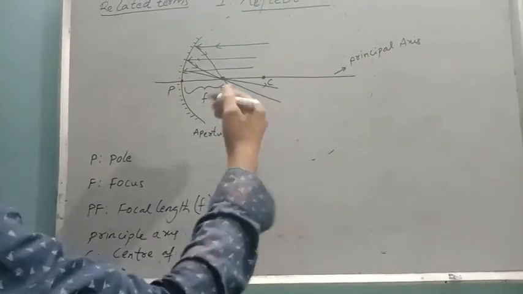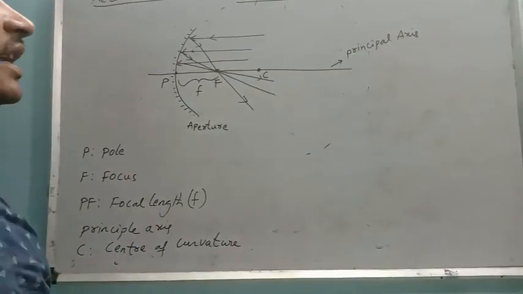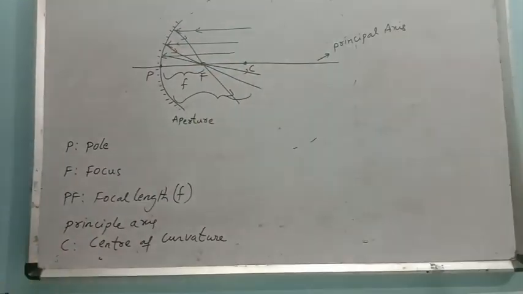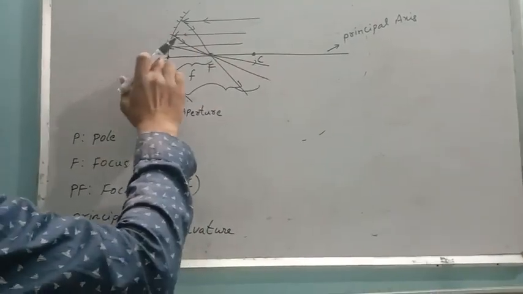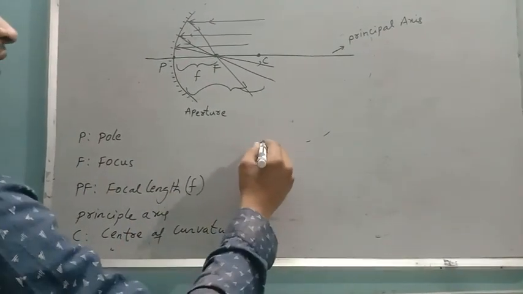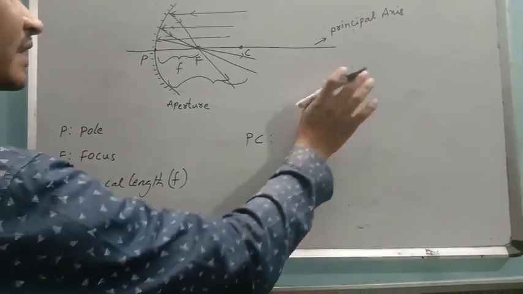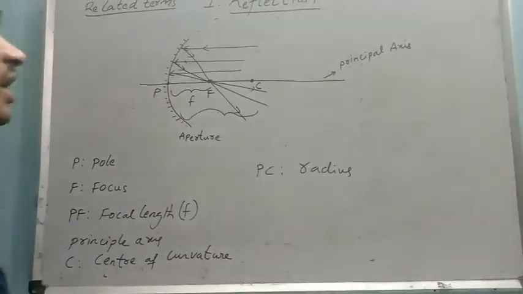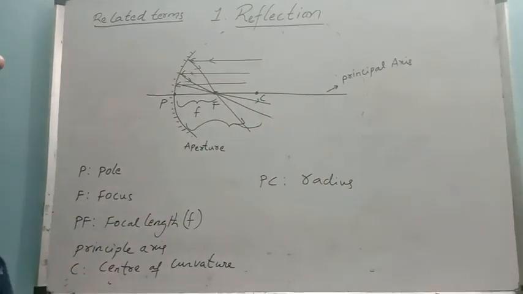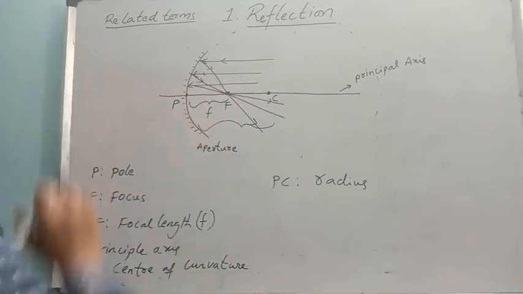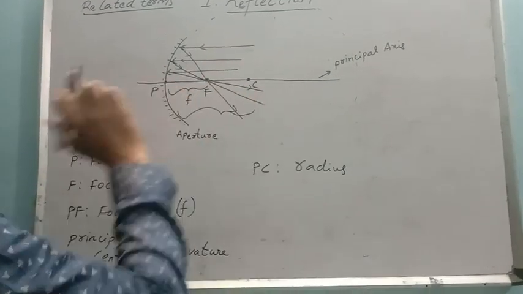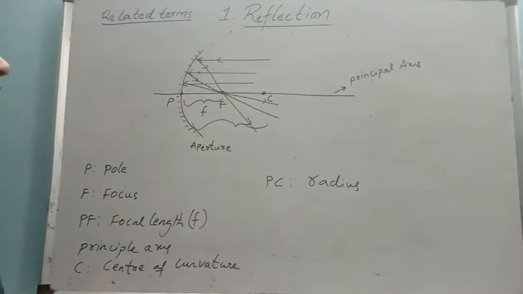The center of this sphere is C. The distance from the pole P to C is called the radius. This is the general definition: the center of a circle to any point on the circle is called the radius. Here the same thing: the center of the sphere to a point on the sphere is the radius.